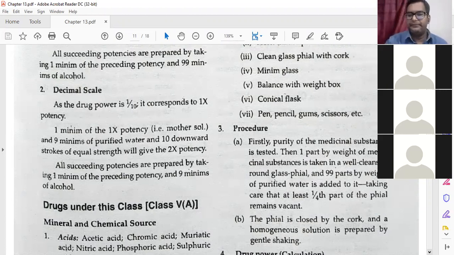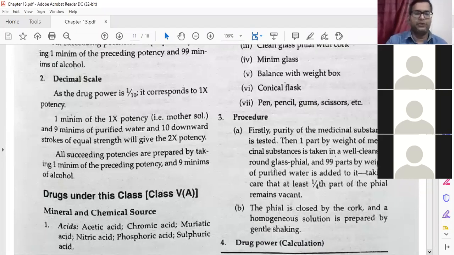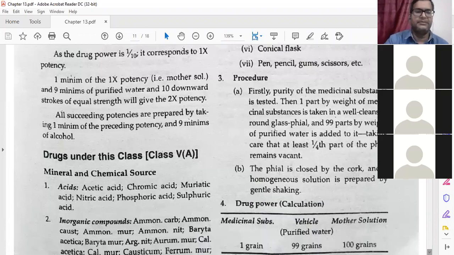All succeeding potencies are prepared by taking 1 minim of the preceding potency and 9 minims of the alcohol. Then, which drugs come under these classes, under 5A? Because these are the kind of objective questions, and sometimes viva questions.